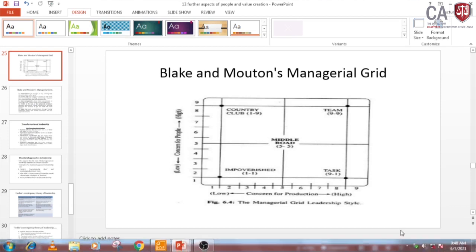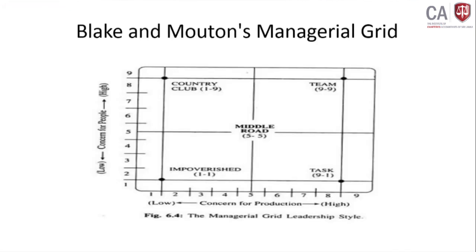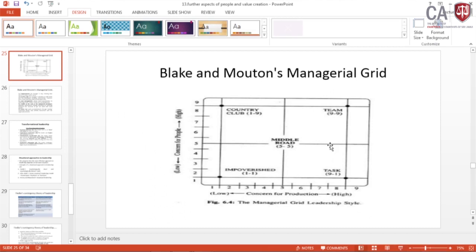Now, here they are task oriented. Here this 9.1, they are concerned for production, but low concern for people. So, what is the best option? In Blake and Mouton managerial grid, the team option is the best one. So, what can they do? They can try to become a team style. That should be the answer on that part.